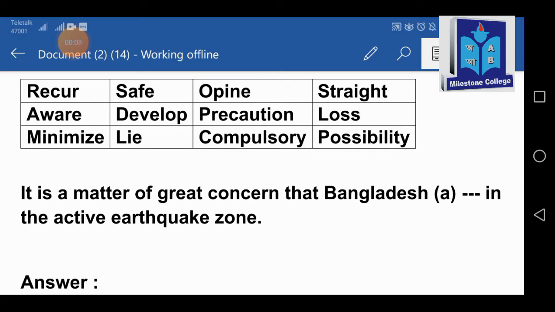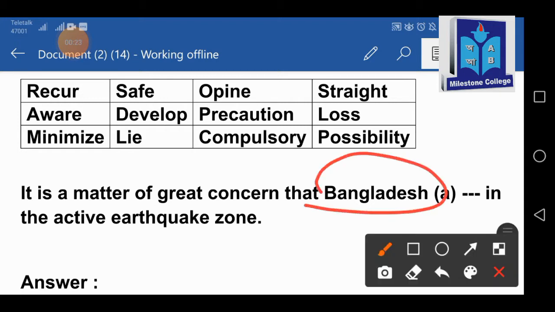At first I have given the box as usual, and now number A. It is a matter of great concern that Bangladesh, then gap, in the active earthquake zone. In this sentence, you can see that here Bangladesh is the subject, and according to the rule of present simple or present indefinite tense, if the subject is third person singular number, you have to add an extra s or sometimes es with the verb.